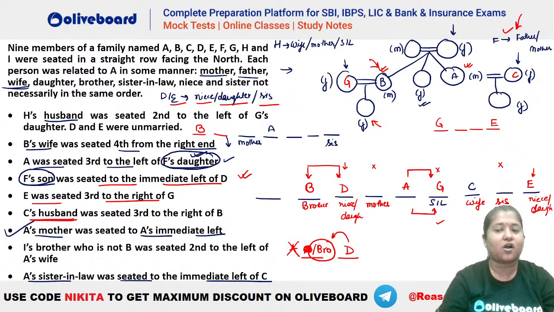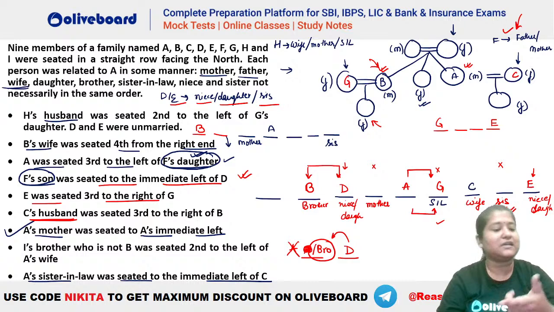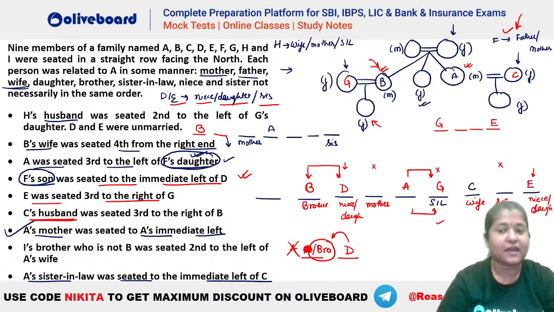Because sister to already is here, right? Sister is already placed. So cannot be sister. So you can see D and E will be the niece and daughter here. Are we clear, everybody? Okay. Now let's see what else do we have here.